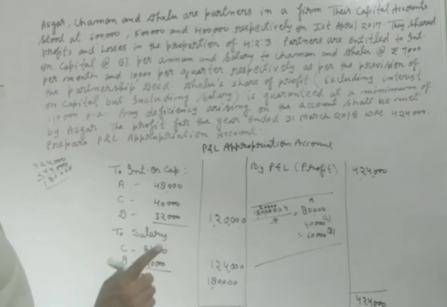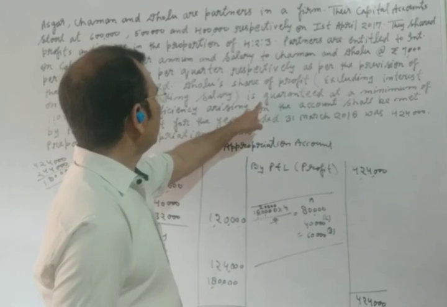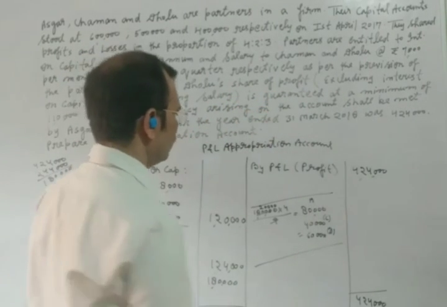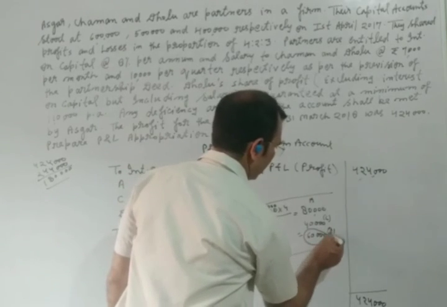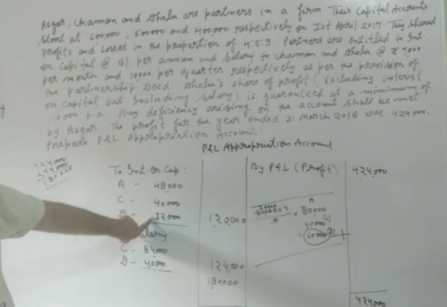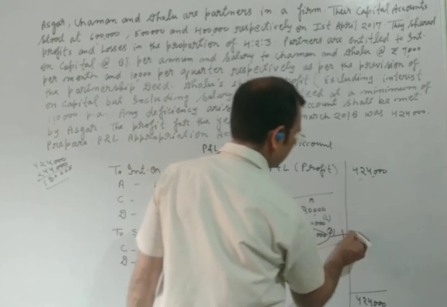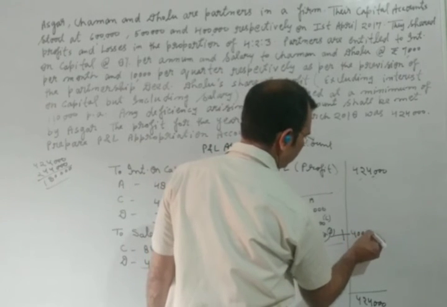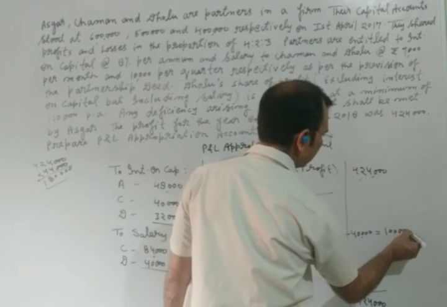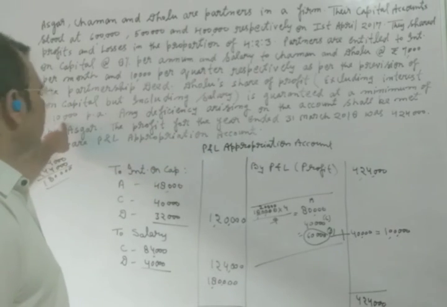But one more thing is very important, that Dhruv's share of profit is guaranteed. This is 60,000 and he is also getting the salary of 40,000. Total amount we will get 1 lakh, while he was promised 1,10,000.